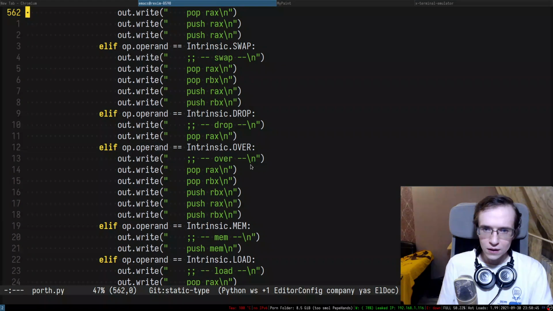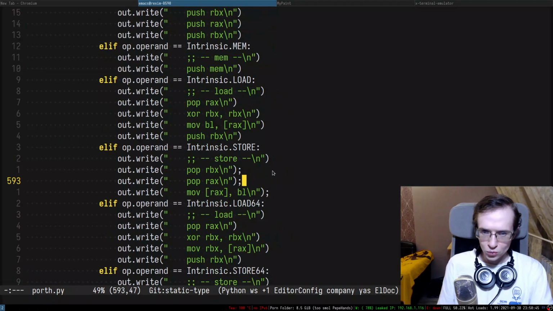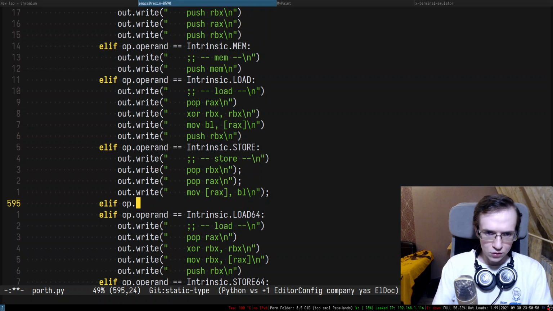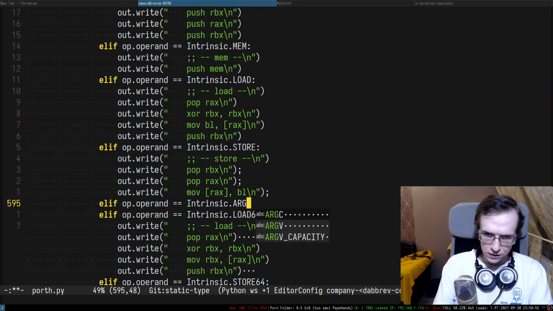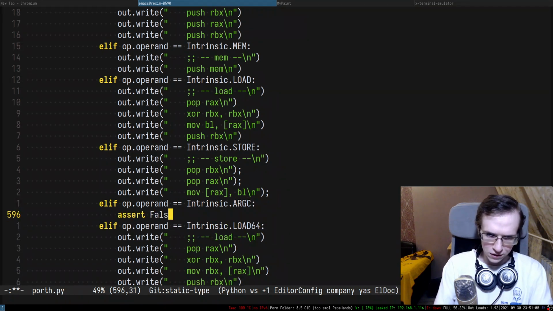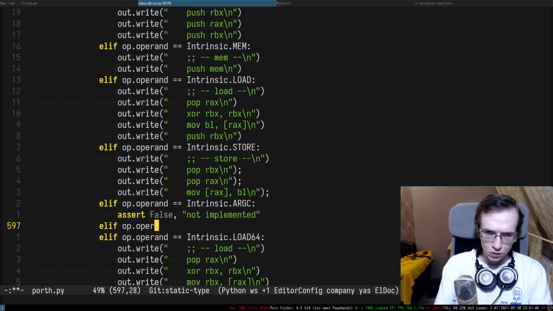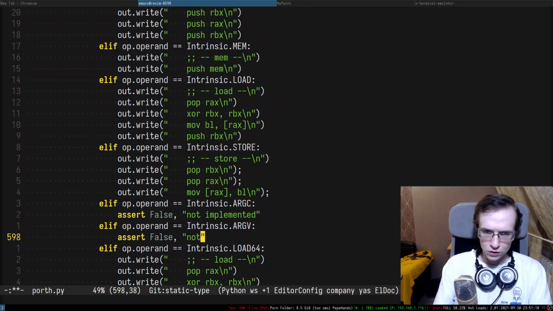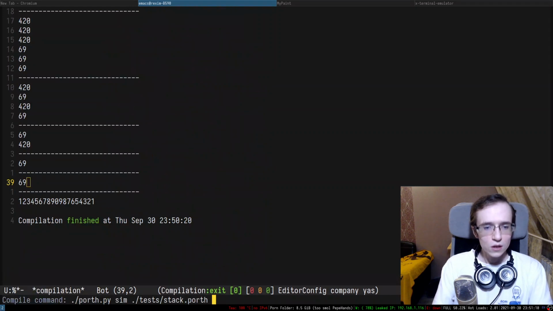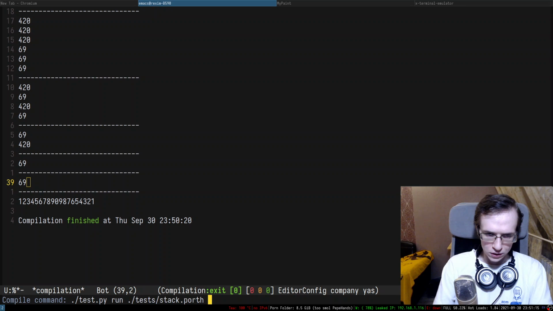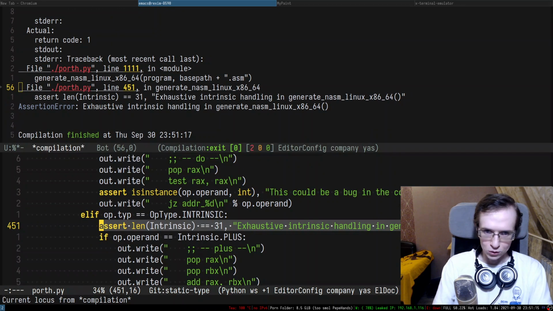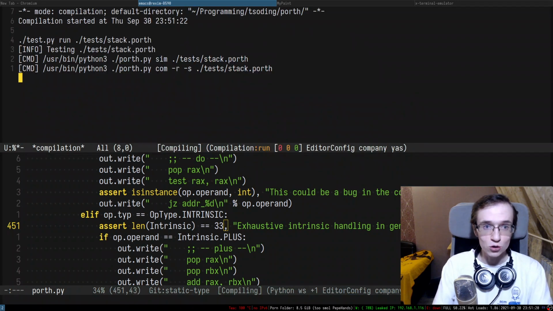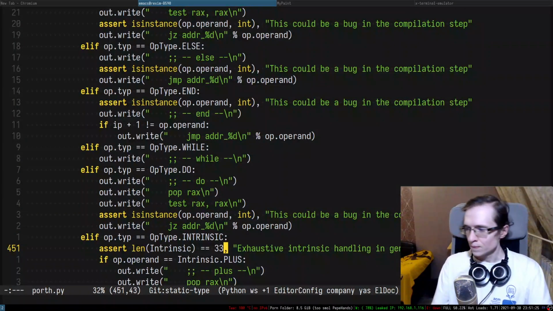So I'm gonna go in here. So where? Here it is. elif op operand intrinsic argc. For now, I'm going to say that this thing is not implemented. And then op operand intrinsic argv, assert false, not implemented. There we go. Let's just try to test the stack, and I forgot to update the amount of handled intrinsics, and so far so good. Okay, cool.